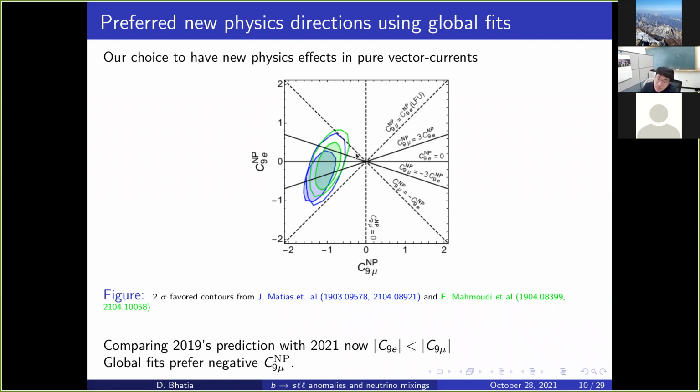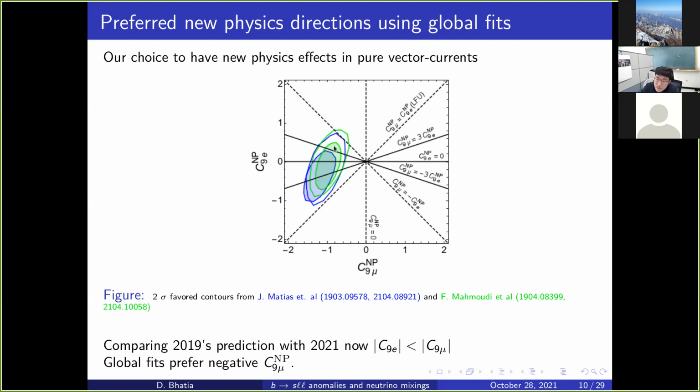So electron could be both plus and minus, because other observables see it to be fine with the Standard Model. However, muon clearly has to be negative, because C9 SM is positive, and in order to get a destructive interference, we should have a new physics contribution which is negative. So that is what they are telling.